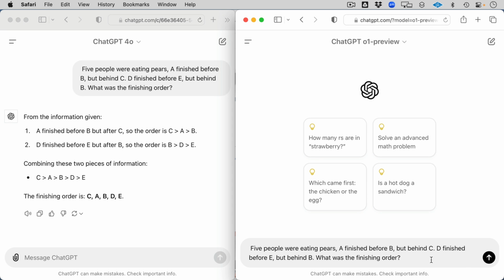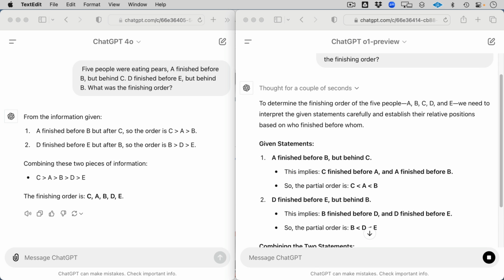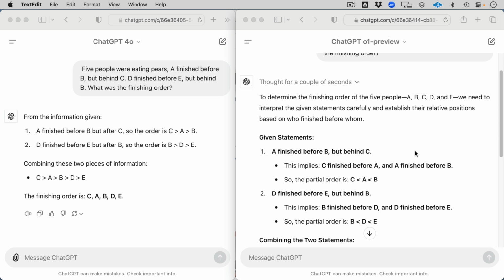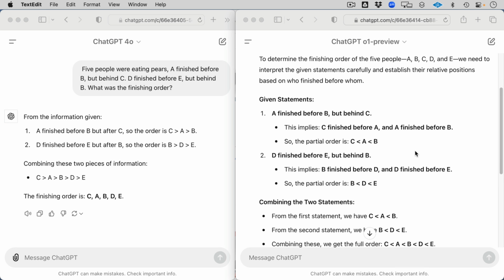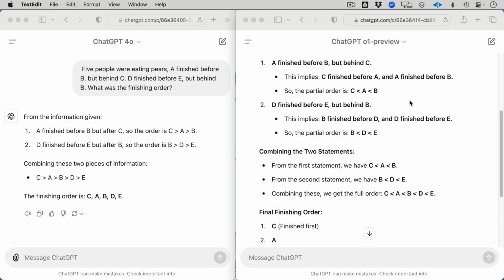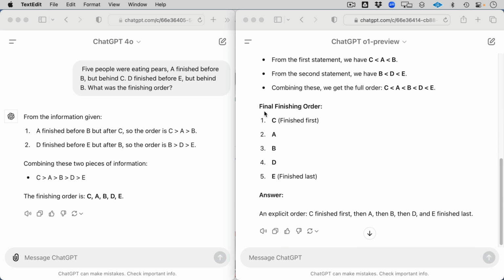But now let's take a look, see how the new o1 model processes this logic puzzle. So first of all, you'll notice that it takes a little bit more time. That's the whole idea here. I like how they put the thought for a couple of seconds in there. And so then it came up with the approach. So this is what's commonly referred to as chain of thought, and it comes up with its own chain of thought. It's actually been apparently programmed to show a bit of the chain of thought as well. So it's saying it finished before B, so this implies C finished before A. It's really showing its work, and you'll see it goes all the way down to the finishing order, and let's see if we get the correct answer.